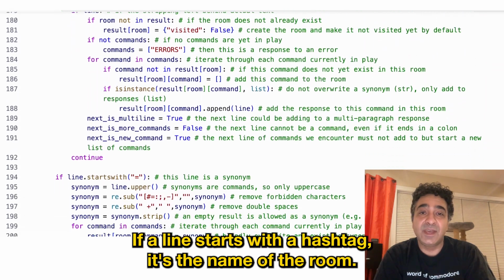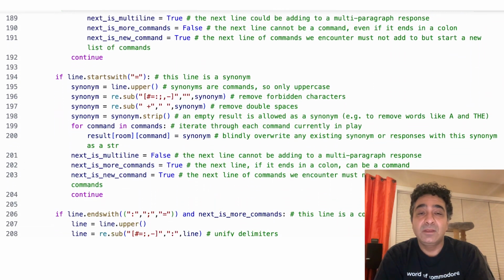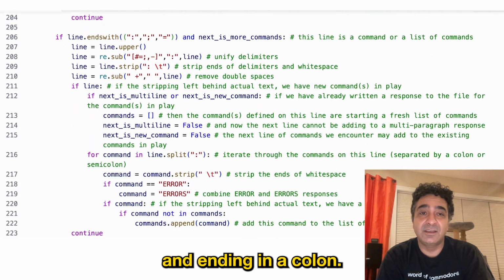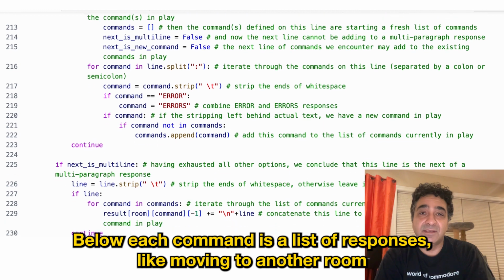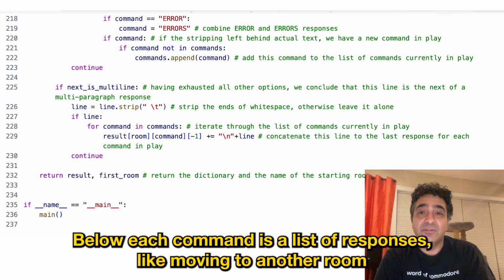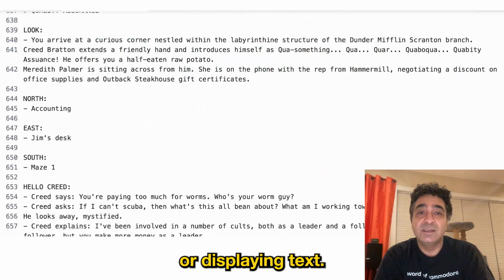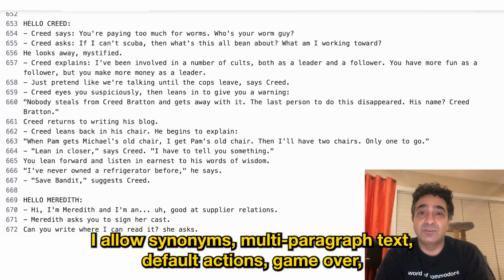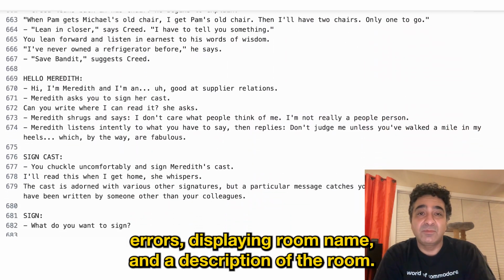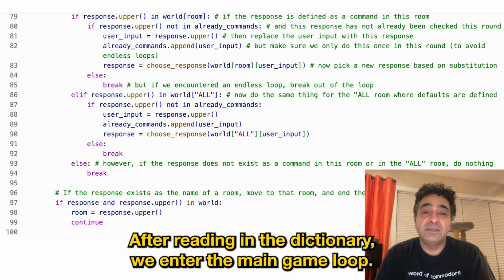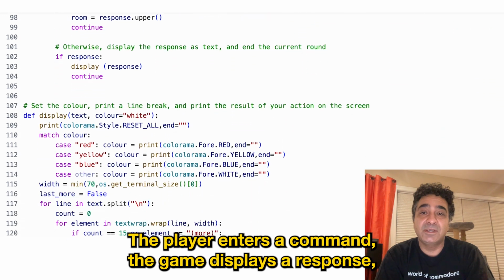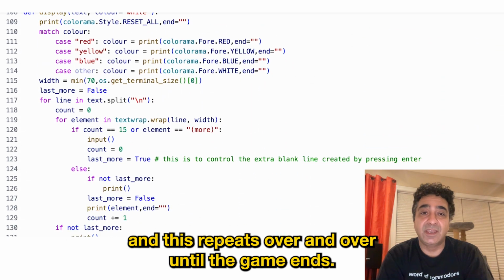If a line starts with a hashtag, it's the name of the room. Below each room is a list of commands separated by a blank line and ending in a colon. Below each command is a list of responses, like moving to another room or displaying text. I allow synonyms, multi-paragraph text, default actions, game over, errors, displaying room name, and a description of the room. After reading in the dictionary, we enter the main game loop. The player enters a command, the game displays a response, and this repeats over and over until the game ends.